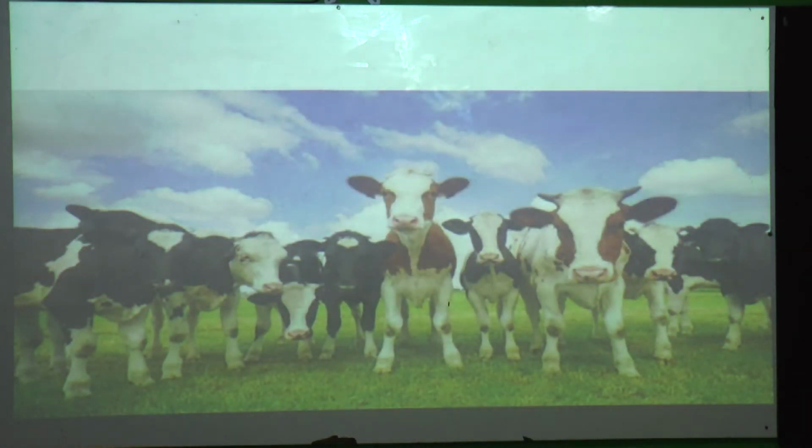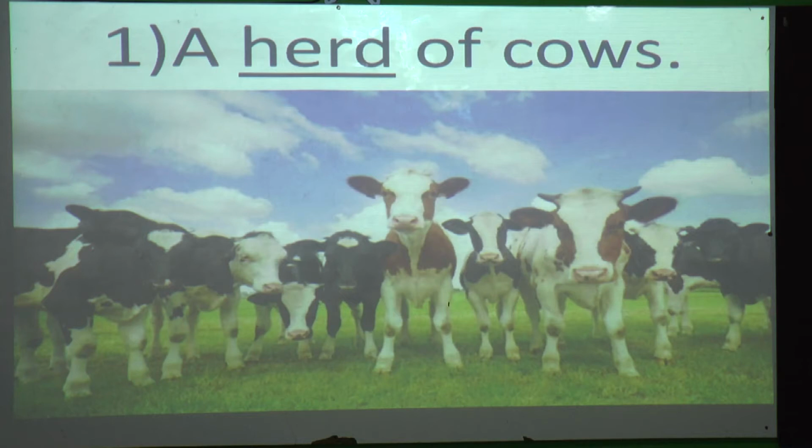Now what can you see here? Yes, so many cows are there. Yes or no? This group of cows is given a name. What is that? A herd of cows. Whatever examples I share here in this PPT or image, you have to look carefully, because you have to solve the match the column afterwards, which is on page number 21. A group of cows is called, which name is given to them? Yes, see I have underlined over here. A herd of cows.